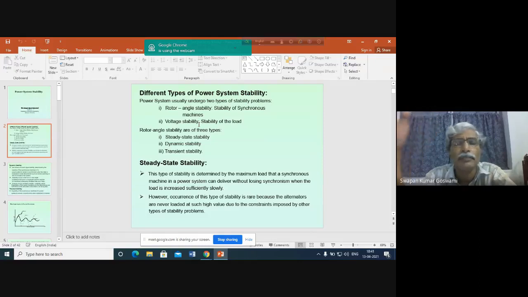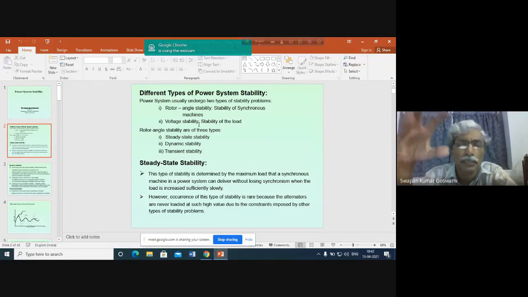Rotor angle stability generally starts after a large disturbance in active power demand and active power supply, but voltage stability problems basically occur because of the problem of reactive power supply. So when there is a sudden change in demand, because of the lack of reactive power sources, the system may not be able to maintain the required voltage at different loads. So this is the problem of voltage stability.